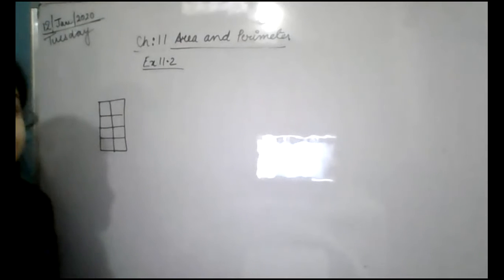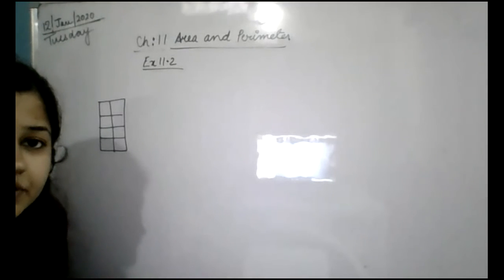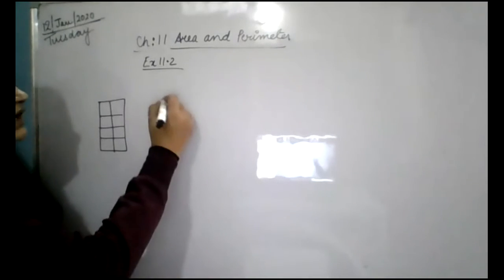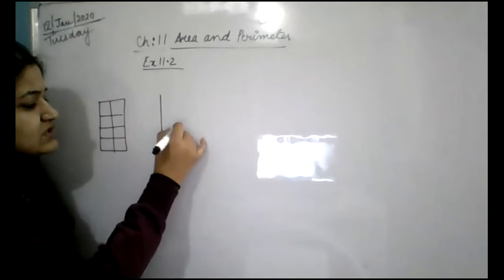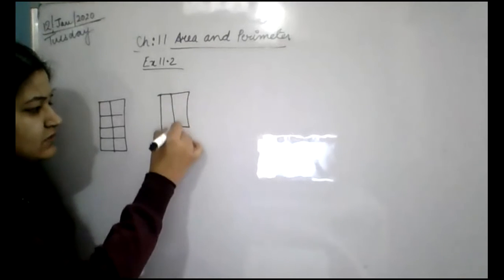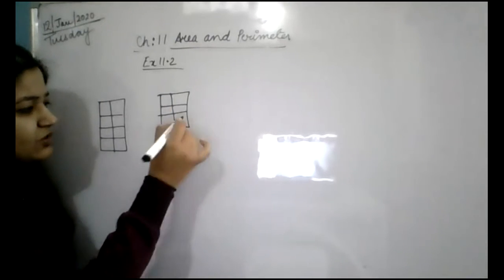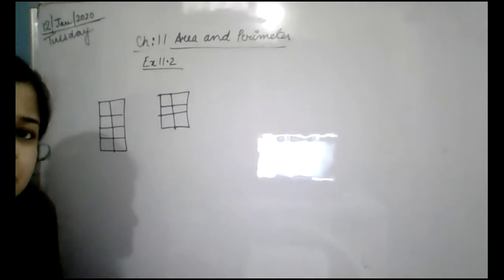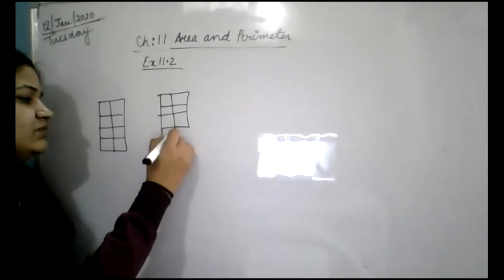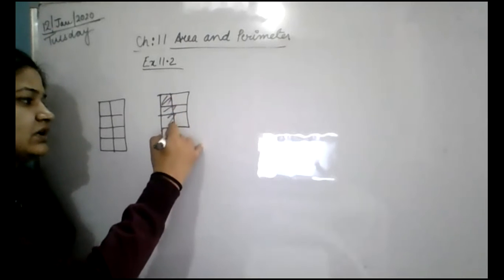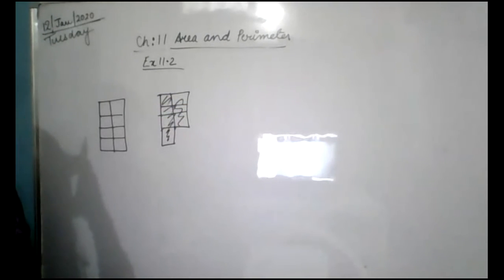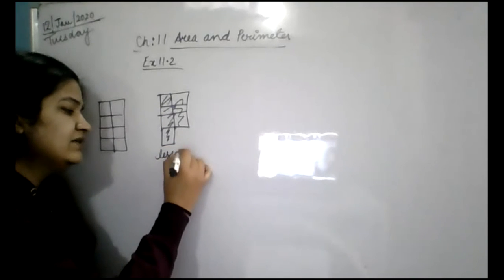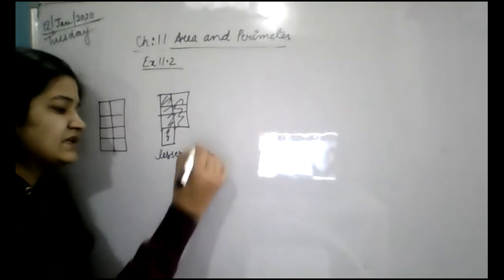Now you have to draw one more figure, and its area should be less than this one. So for less area you can draw any 7 boxes. You can do 7 boxes: 1, 2, 3, 4, 5, 6, 7 boxes. You can even draw 6 boxes, or even 5 boxes, as much as you can. If you want to draw 7 boxes, draw 7 boxes and shade it. That's it. And here it will have lesser area.